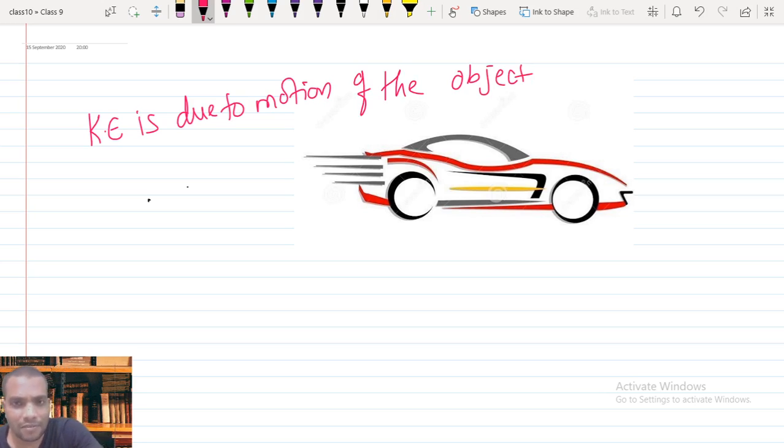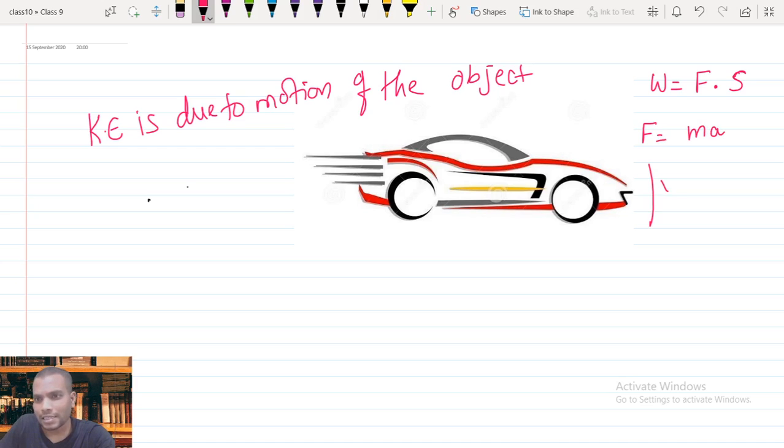So let me derive the kinetic energy expressions. To derive kinetic energy expressions, I need to recall these formulas first. What is the work formula? Work equals the product of force times displacement. And from Newton's second law, what is the force formula? Force F equals ma. Not only that, we can also use the third equation of motion, that is v square minus u square equals 2as. So please recall these three formulas.